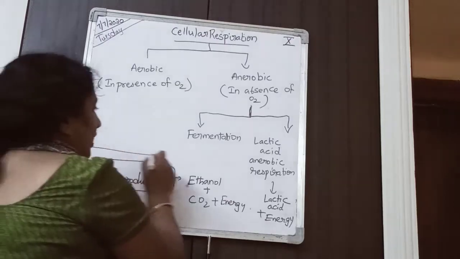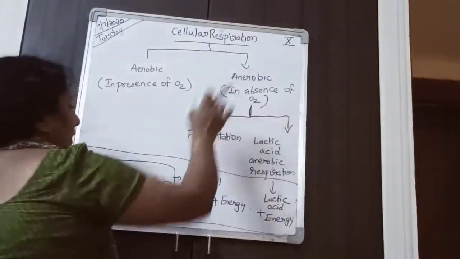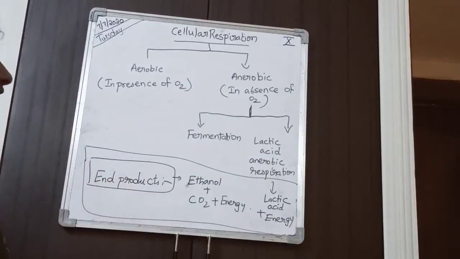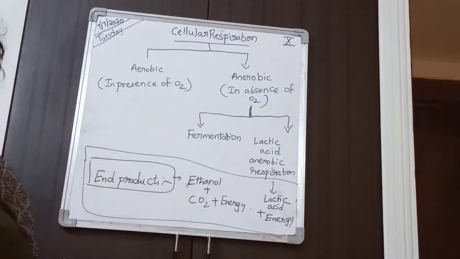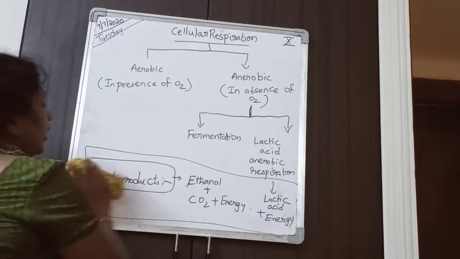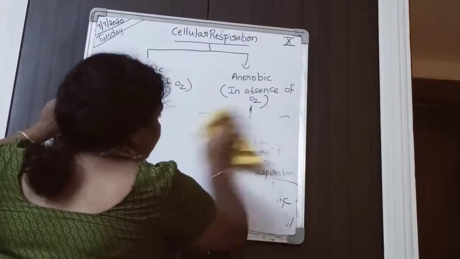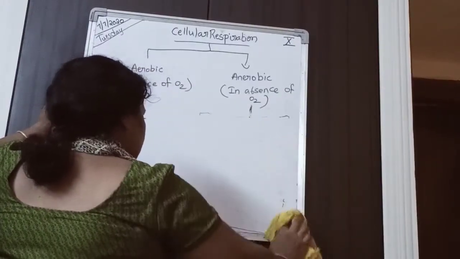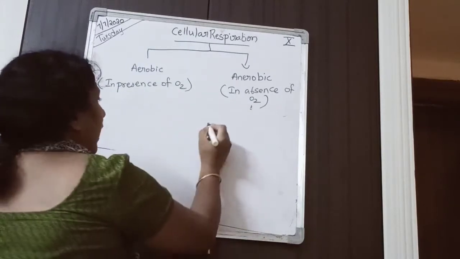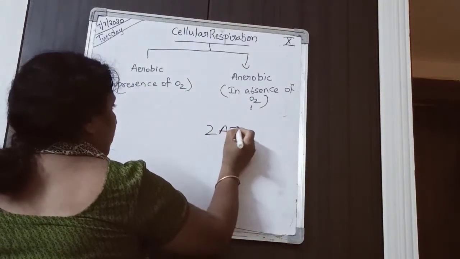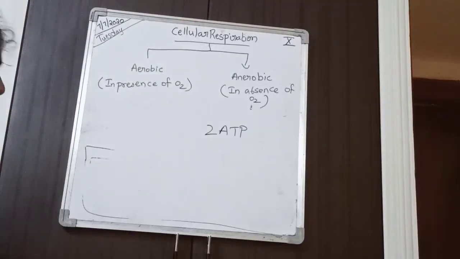This is a very important question: what are the end products of fermentation and of lactic acid respiration? Only 2 ATP are produced during anaerobic respiration.